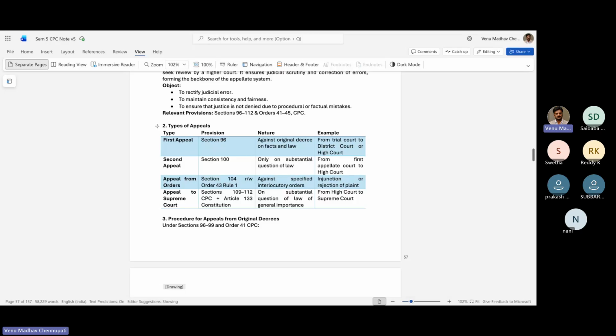And the other thing is section 109, 112 CPC and article 133 on substantial questions of law of general importance. Basically from High Court to Supreme Court you can go, which is basically Kesavananda Bharati and all these cases where they're questioning the constitution, whether there is a right to freedom, right to this, all these things you can appeal to the Supreme Court.